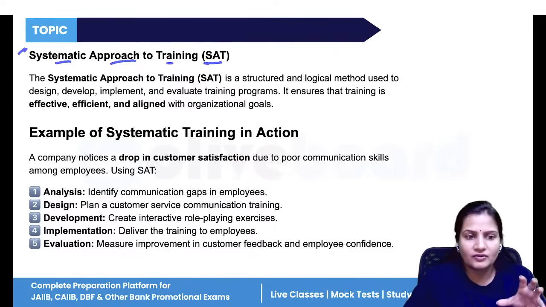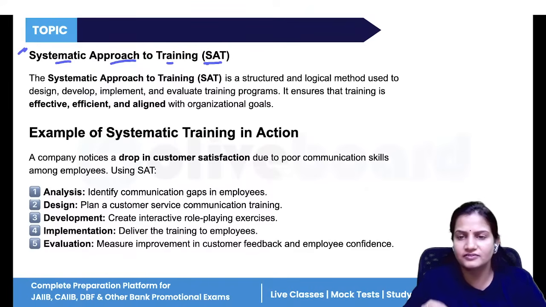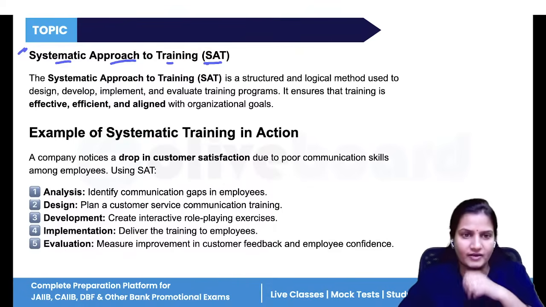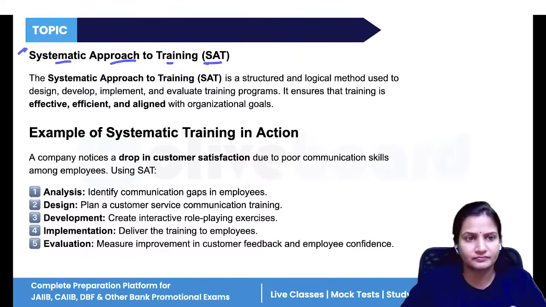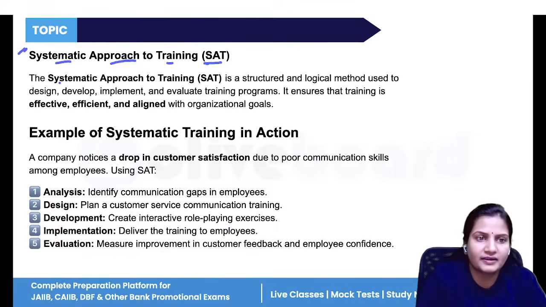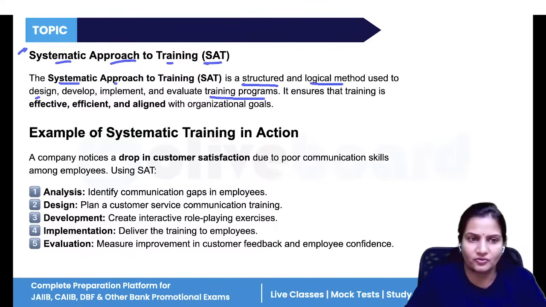Now, how is the training provided? Whenever you are providing training, first you have to make clarity in your mind about whether training is required or not. I can manage from my internal people, so why am I hiring from outside? So that is a systematic approach to training. It is a structured and logical method used to design, develop, implement, and evaluate training programs.